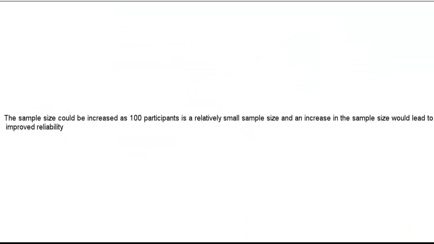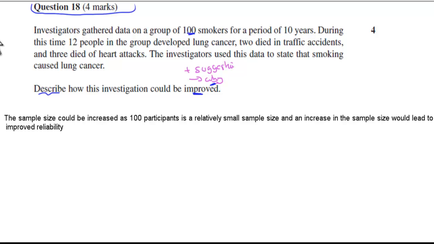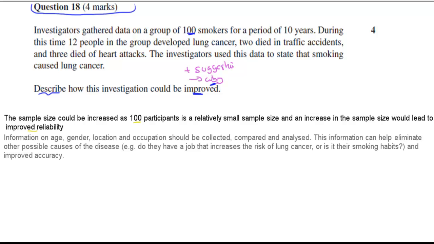But the sample answer would have been, the sample size could be increased as 100 participants is a relatively small sample size. An increase in sample size would lead to improved reliability, right? That gets you 2 marks, 1 mark for saying the weakness, and 1 mark for saying how you could have improved that. And another one I gave is information on age, gender, location and occupation should be collected, compared, and analyzed. So not just collected, but compared and analyzed.